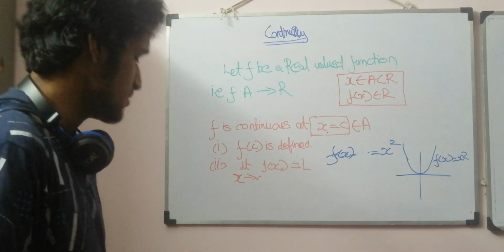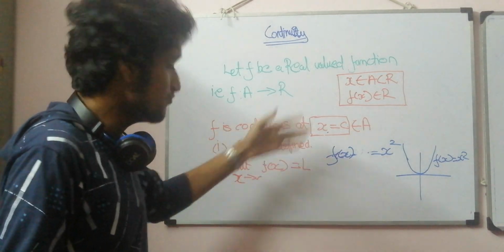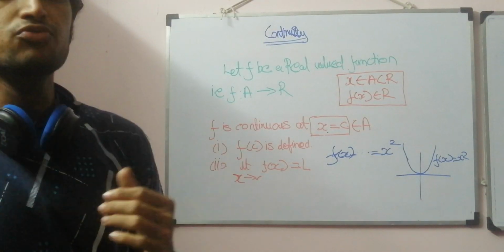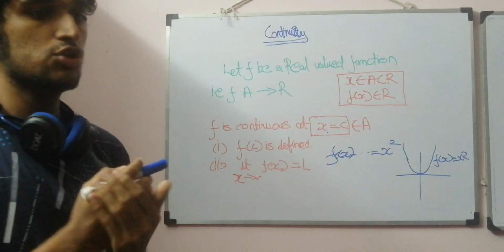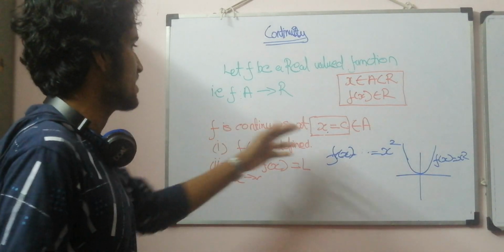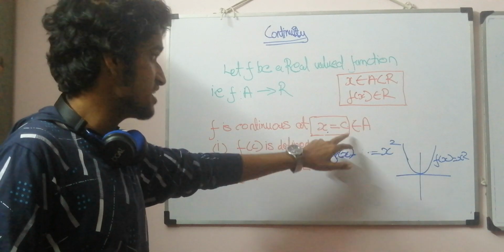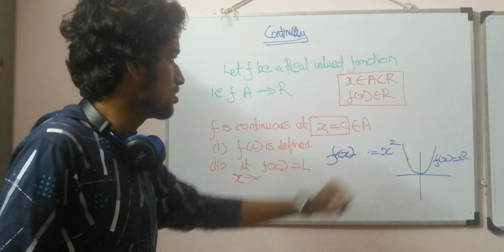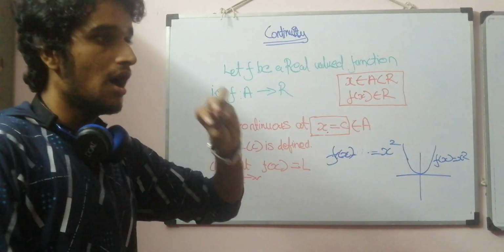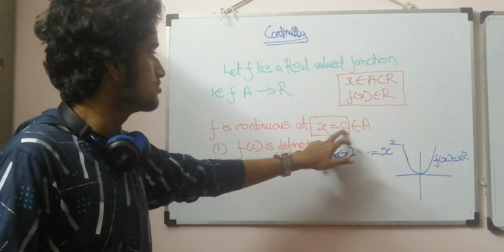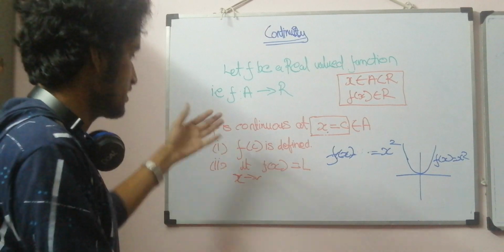The three conditions are as follows. First condition is f of c is defined. So what is f of c is defined? That is, the function should give me an output for this x is equal to c. That is called f of c is defined. That is, this c should belong to my input set, and I have to find an output for this x is equal to c from my function. This is the first condition.